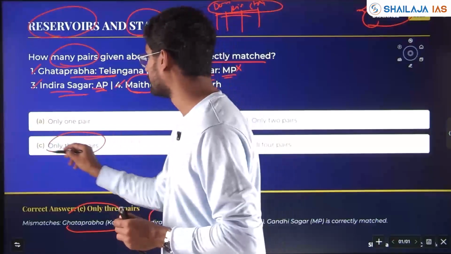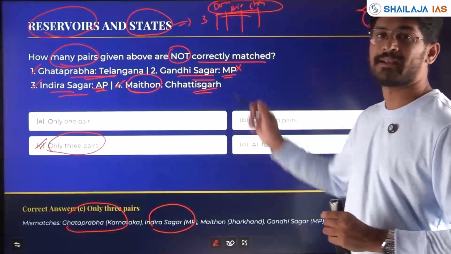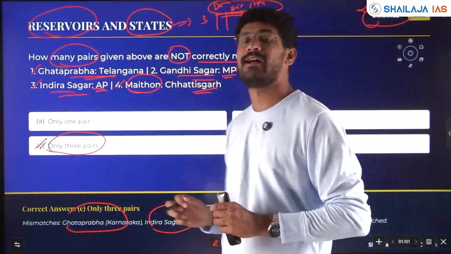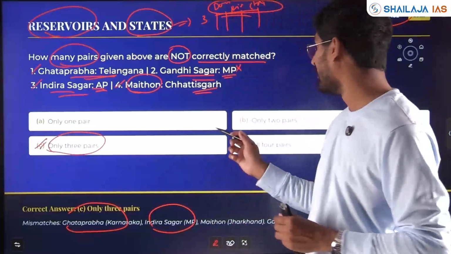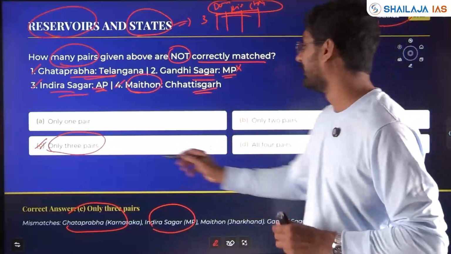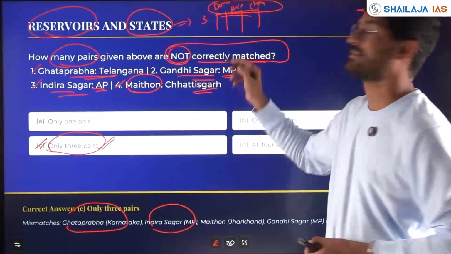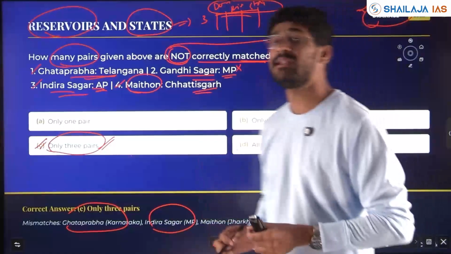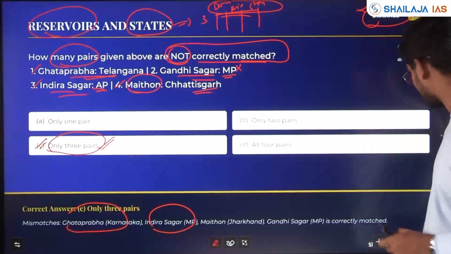Only Gandhi Sagar is in Madhya Pradesh, which is correct. Except that, the other 3 pairs are not correctly matched. So the answer here is not 1 pair but 3 pairs. So read the question and see what is asked. He's not asking correctly matched, he's asking not correctly matched. So I hope this is clear.